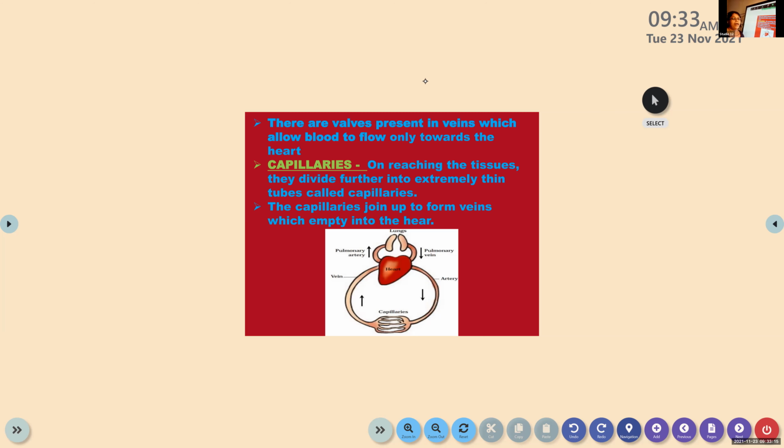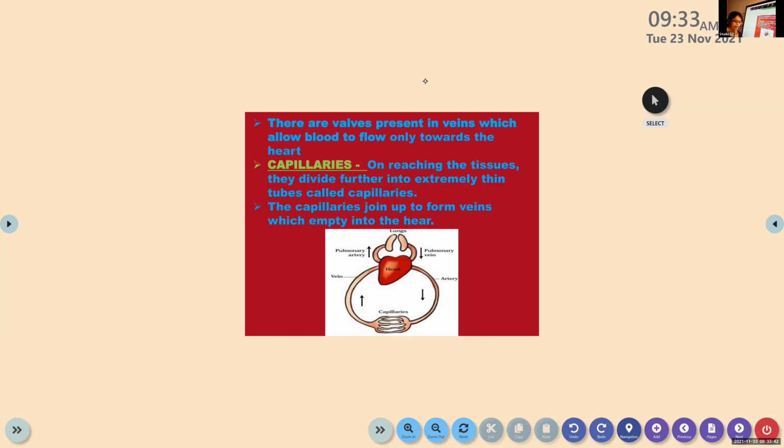Then after that, this carbon dioxide rich blood passes through the vein, not through the artery, passes through the vein and then comes to the heart. From that heart, it will go out through the pulmonary artery, reaches the lungs, and when you breathe out, what happened? This carbon dioxide again turns into gas and it comes out. Did you get that now? That blood circulatory system? Yes, Fatima? Okay, everyone, did you understand?